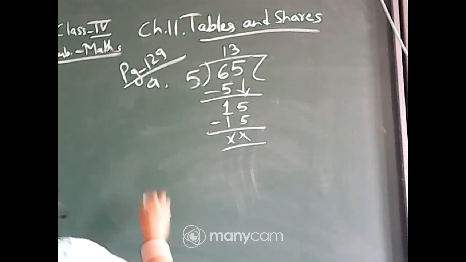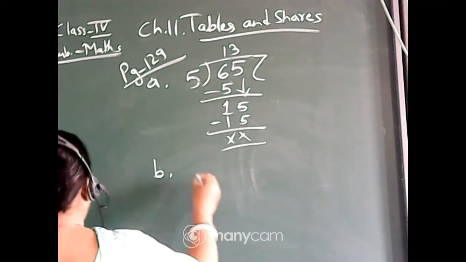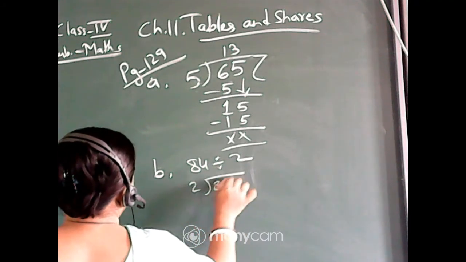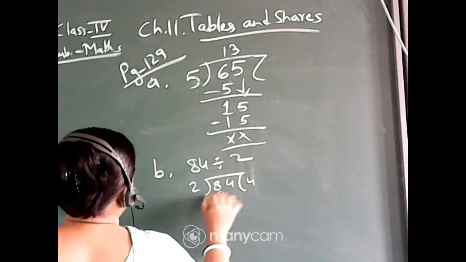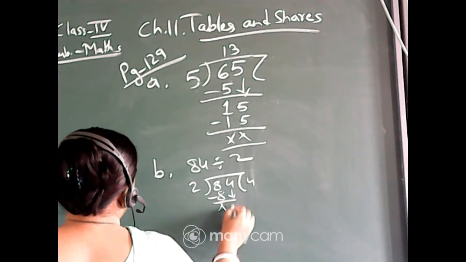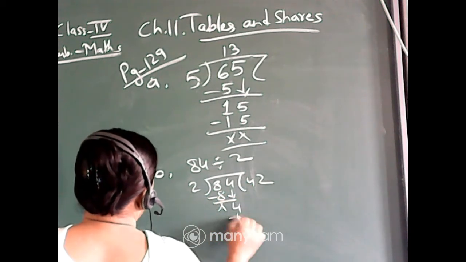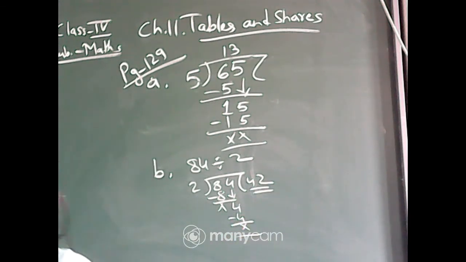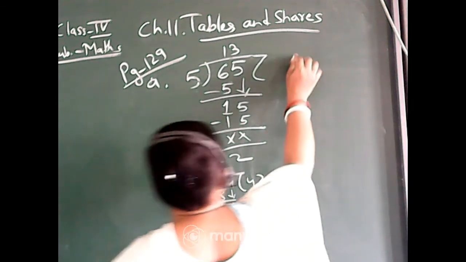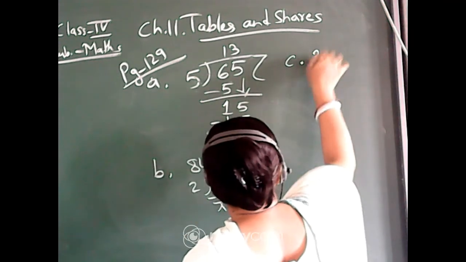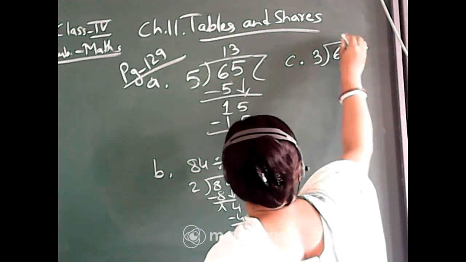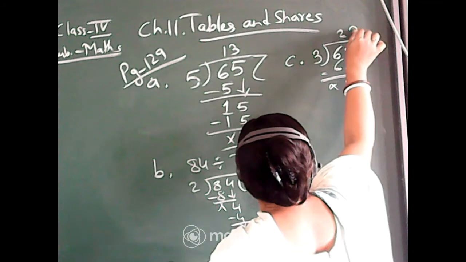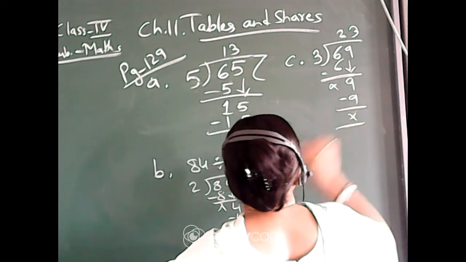Now number B. 84 divided by 2. So 2 outside. 4s are 8. Subtract 0. Now this 4 will come. 2 2s are 4. Again subtraction 0 will come down. That means 42. Then number C. Number C is 69 divided by 3. So 3 2s are 6. Subtraction, this 9 will come down. 3 3s are 9. That means 23.